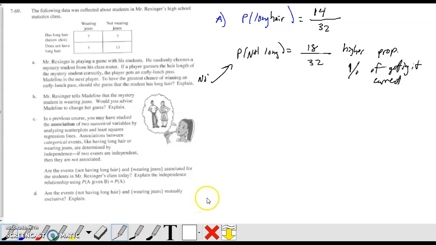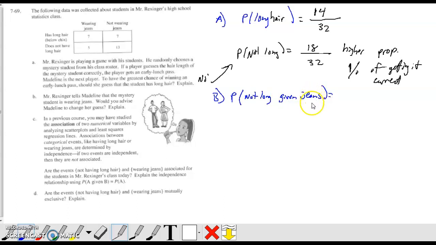Okay, so now let's look at part B. He tells Madeline that the mystery student is wearing jeans. So now all of a sudden he's given her a conditional probability. So part B: would you advise Madeline to change her guess? We've already told her to change her guess to not long hair, right? So let's figure out what's the probability of not long given that the student is wearing jeans now.